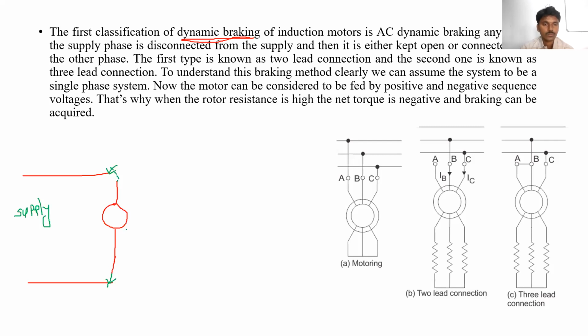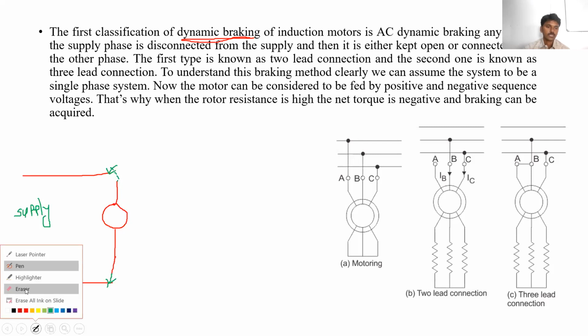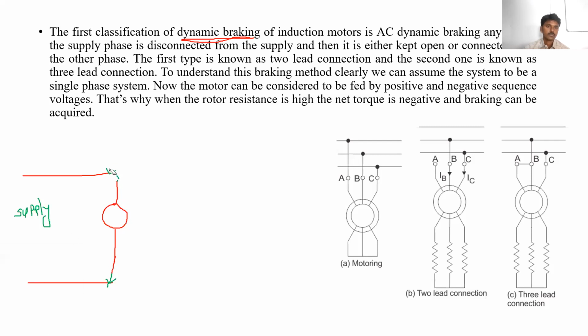If you want to decrease the speed of this motor, what do we have to do? We can disconnect the supply.